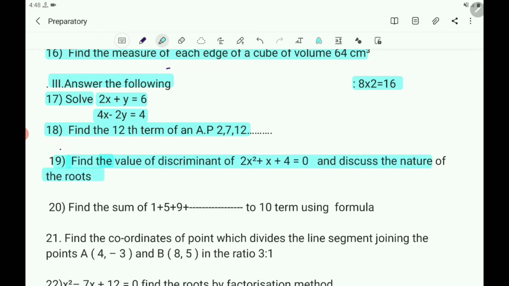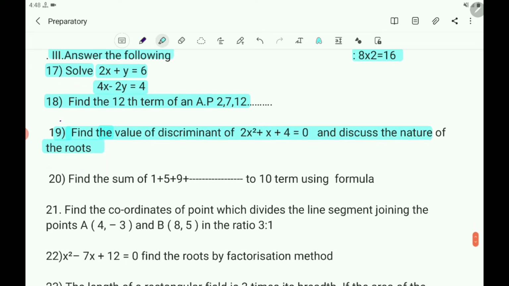Next 20th question: find the sum of 1 plus 5 plus 9 plus so on to 10 terms using the formula. So what is the question? Find the sum of 1 plus 5 plus 9 plus so on to 10 terms using the formula.